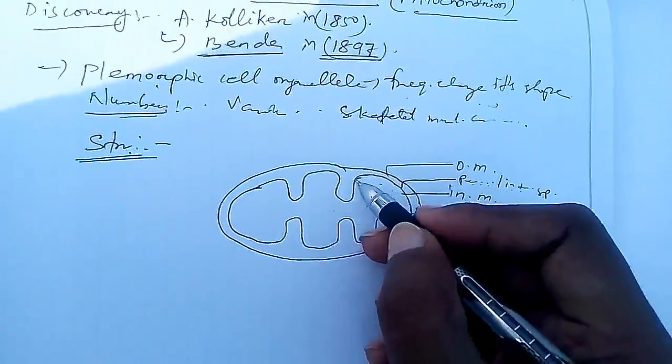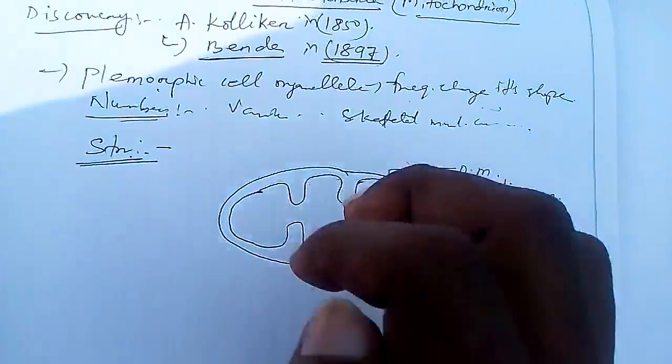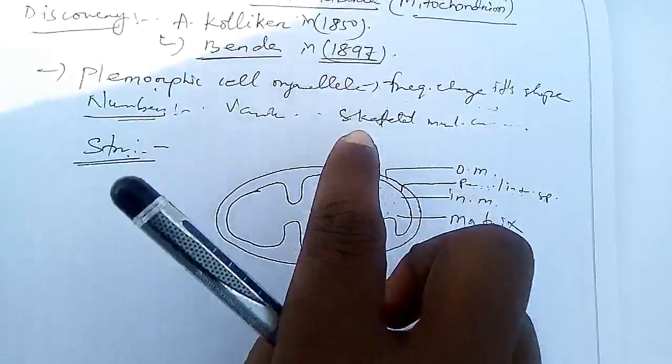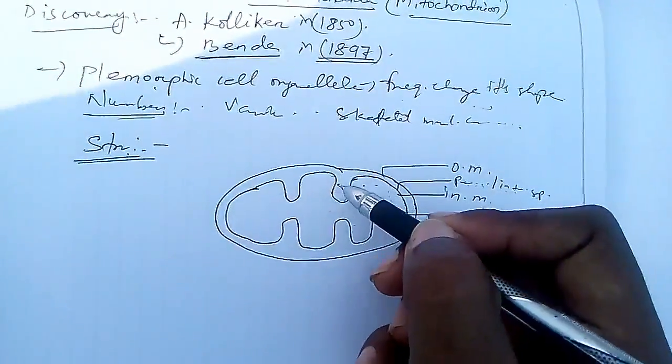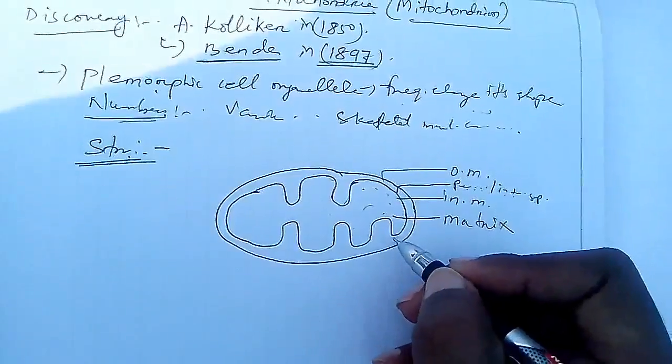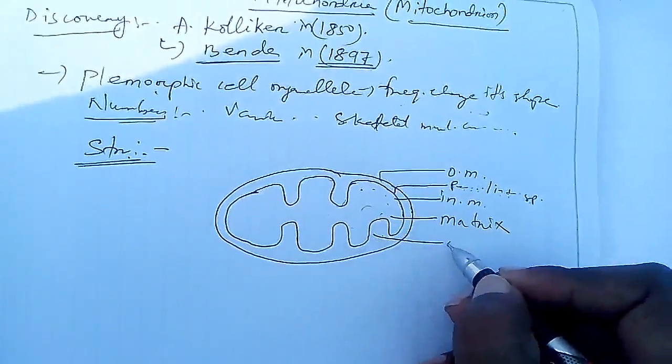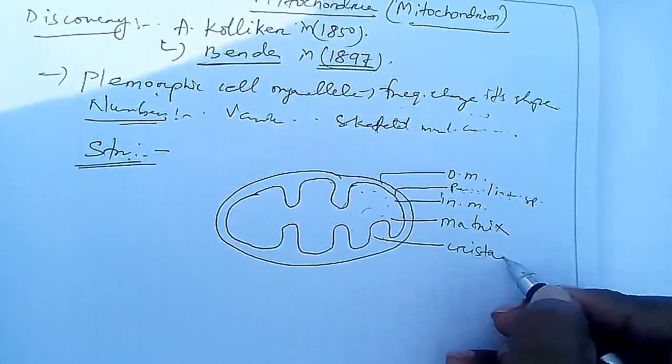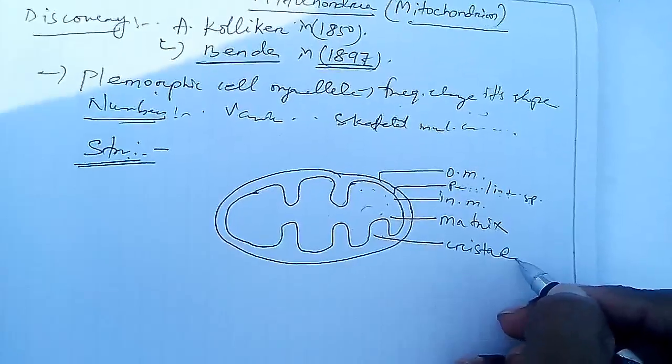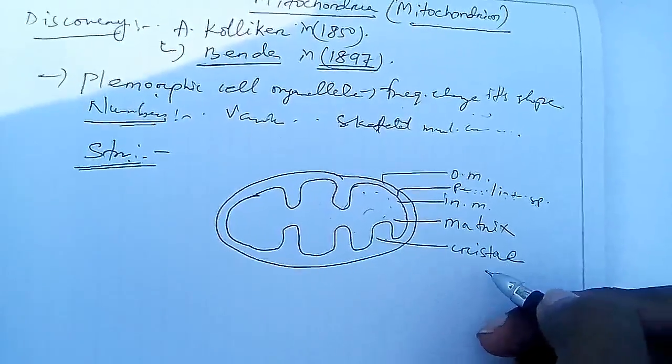These infoldings, or finger-like projections, like our finger projected inward, are known as cristae. Crista is singular; if I add an e, then it is plural, cristae.